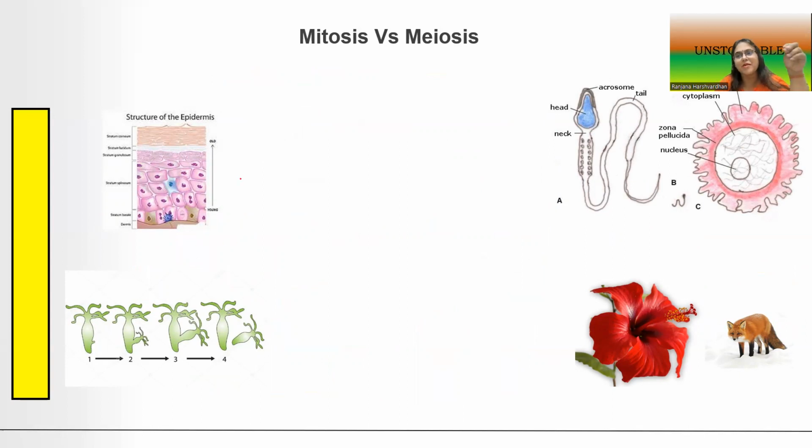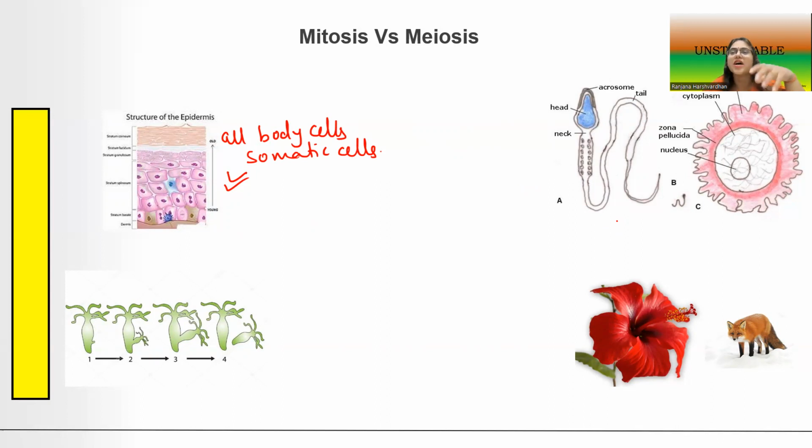Now this is the pictorial representation. As I told you, mitosis occurs in all body cells or somatic cells, whereas meiosis typically occurs in only the gonads, I would say, the sperms and the ova.